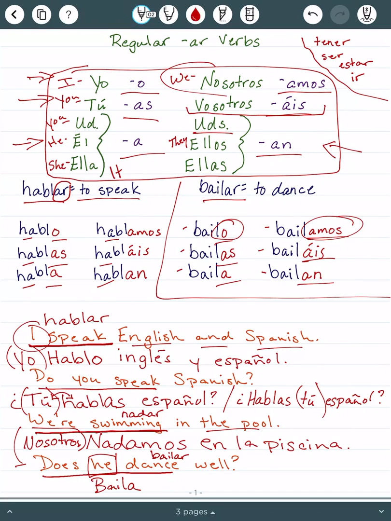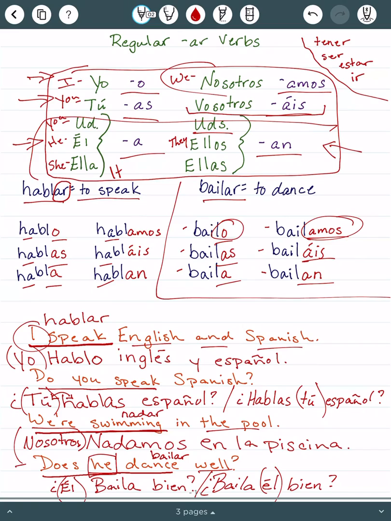Now again, this is a question. So he is él. Put question marks around it. He dances bien. Or we could switch the subject and the verb and say baila él bien. And again, we don't have to say the él.